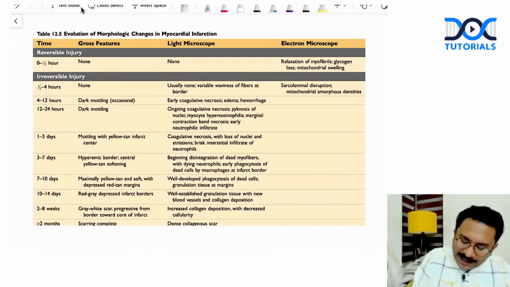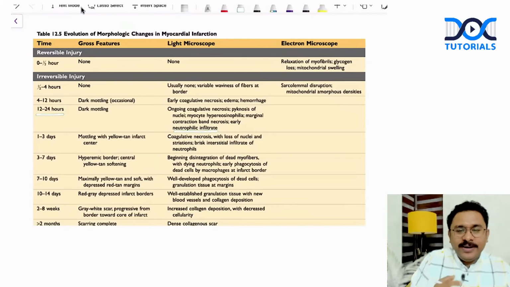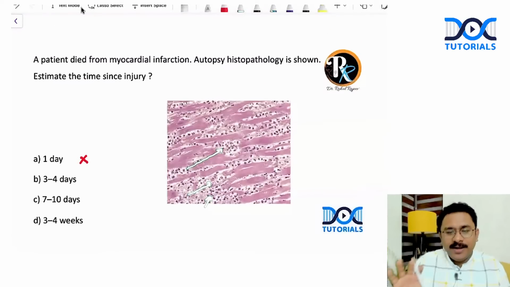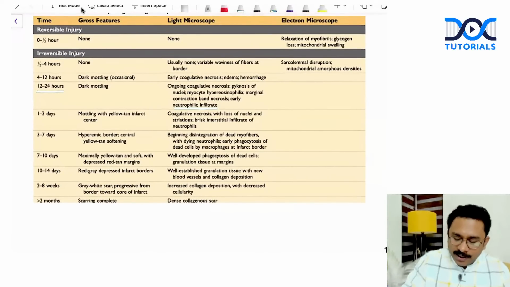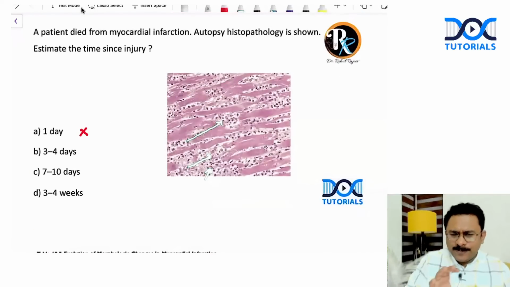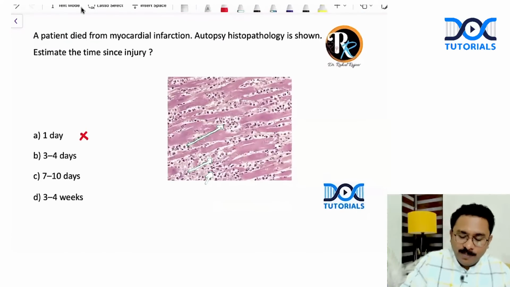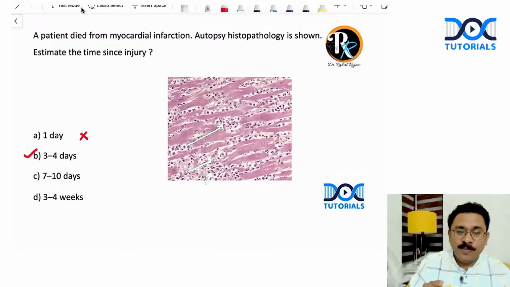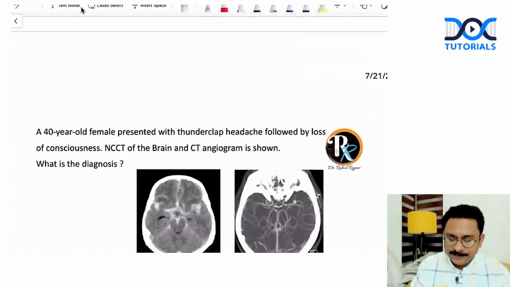And yes, you can have the appearance of neutrophilic infiltrate in the initial 24 hours itself. Yes, but I'm not going to select 1 day as the answer. Why? Because you can see studded neutrophils are there. So, you can see that it is slightly later that you get more prominent neutrophils, especially the 3 to 4 day period will be the phase when you get the myocytes being studded with neutrophils. So the answer for this question is going to be option B, 3 to 4 days.